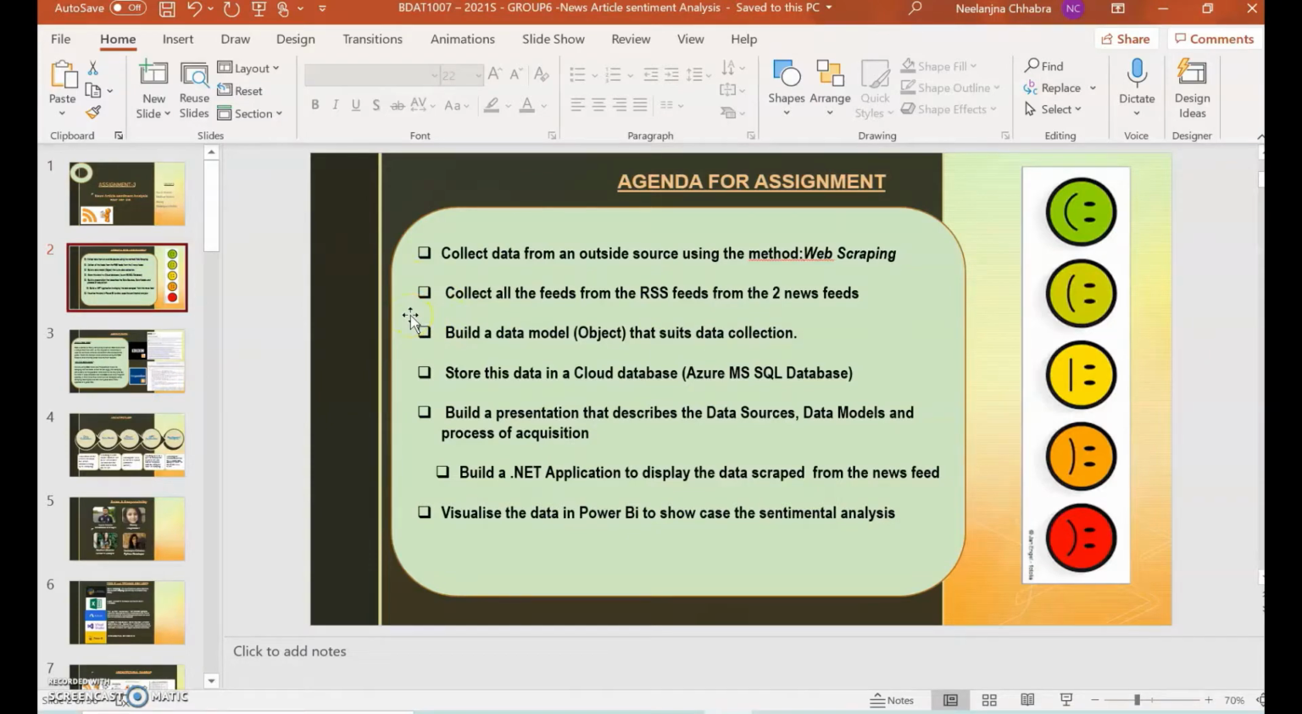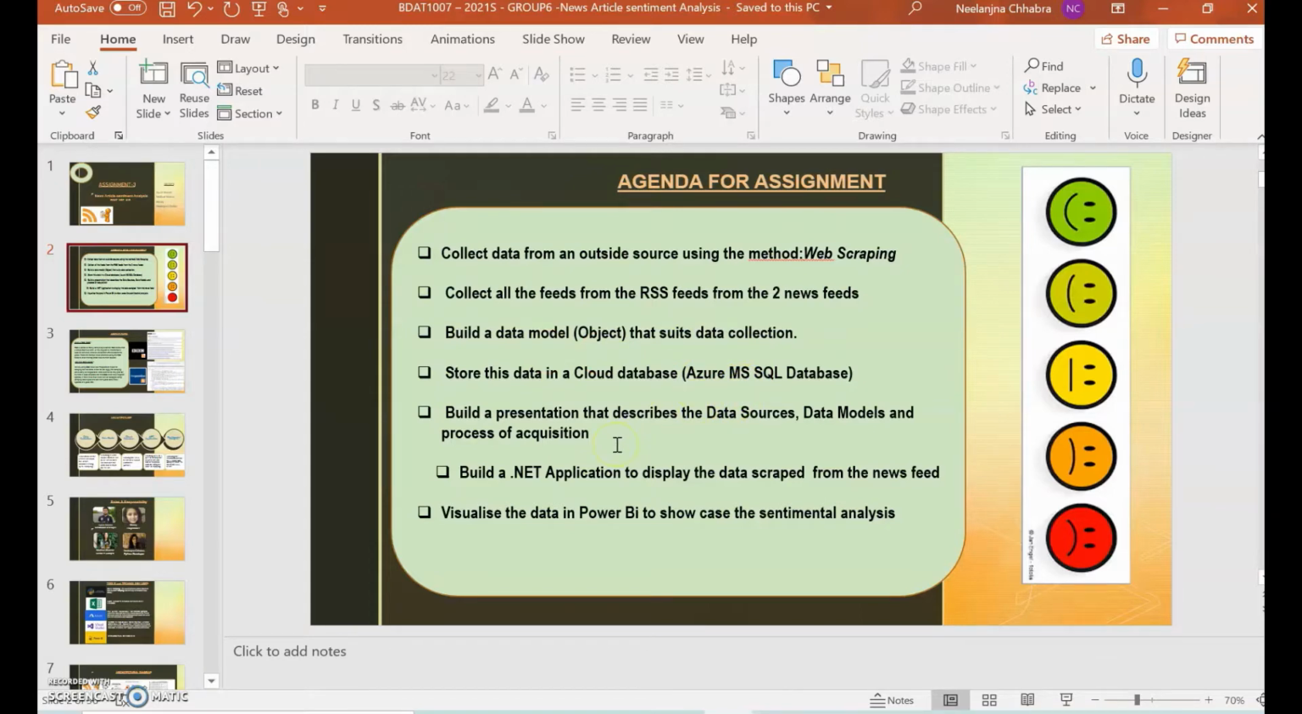We are going to collect the data from an outside source using the method web scraping. We are going to collect all the RSS feeds from the two news channels. We are going to build a data model object that suits our data collection. We are going to store this data in a cloud base. We are going to use the Azure MS SQL database for this.